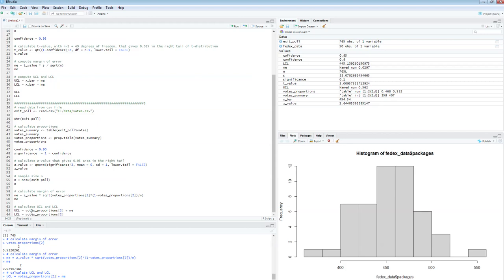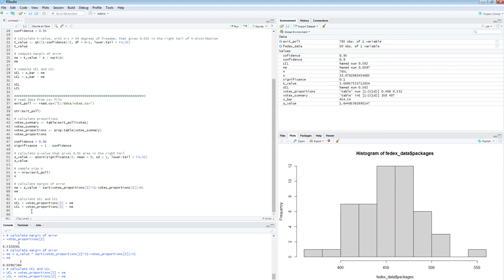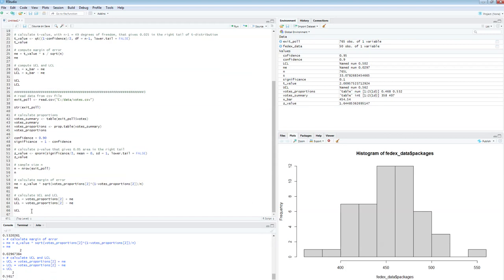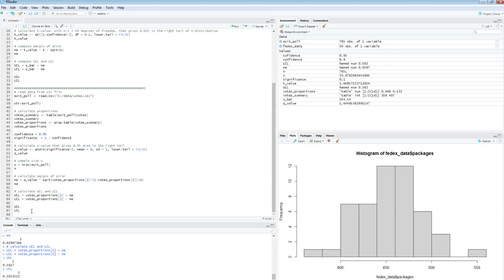So since it's sitting in the memory, I copied that into the memory. All I have to do is just Control V, paste it, right? Minus margin of error. And I run this line. And let's see, upper confidence limit is 0.5617. And the lower confidence limit is 0.5023.